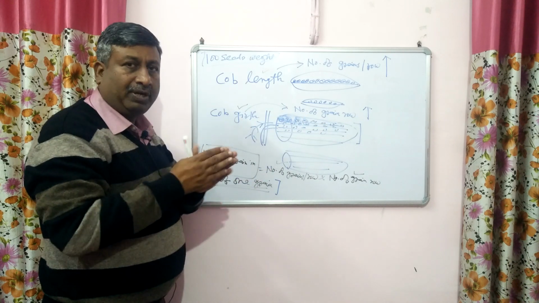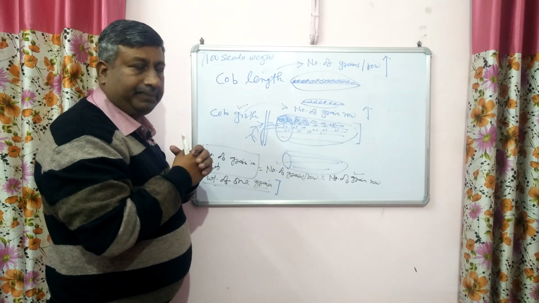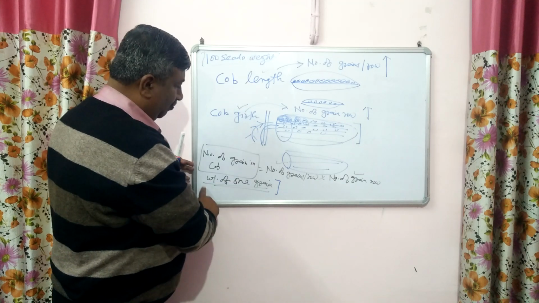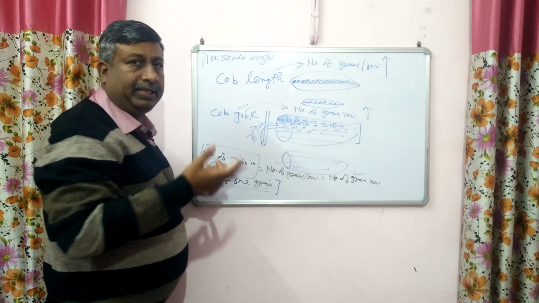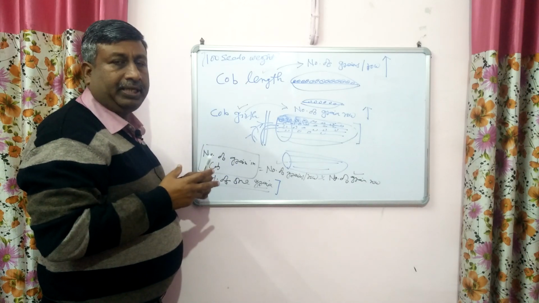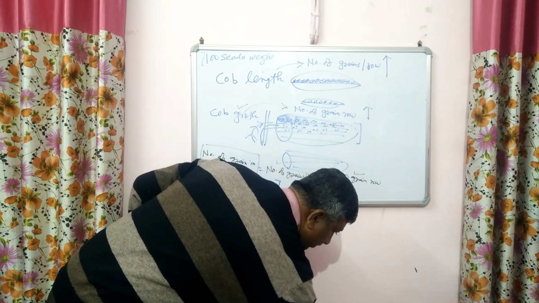Then in one cob, the number of grains will be more. Then under very good plant growth, there will be more translocation of photosynthates. So the weight of one grain will be more. Ultimately, 100 seed weight will be high. Then grain yield will be more. So these are the important yield contributing characters of maize. And a numerical may be asked.